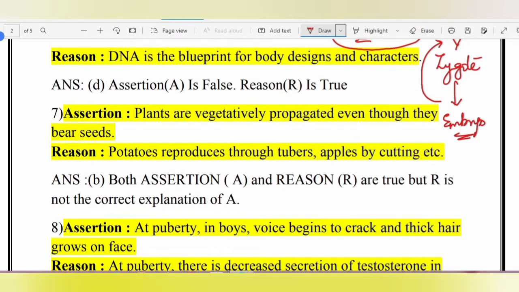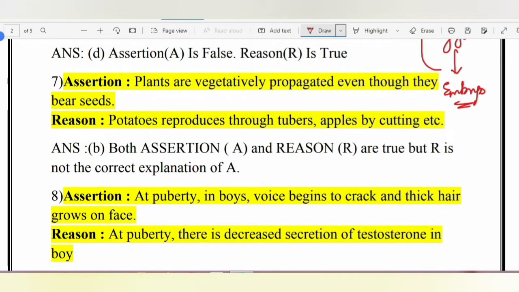true. In some cases, plants which bear seeds are also vegetatively propagated. Okay, but reason is also correct. Potatoes reproduce through tubers, apples by cutting. So both are true, but reason is not the correct explanation of assertion. Okay.